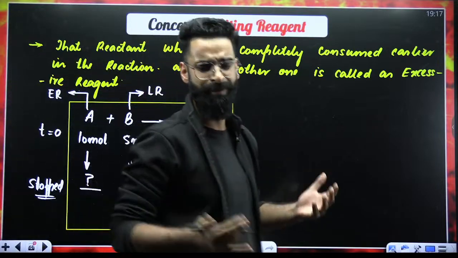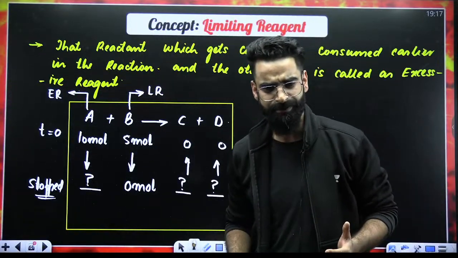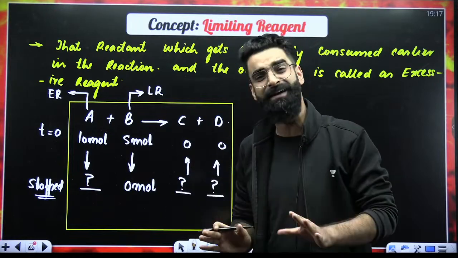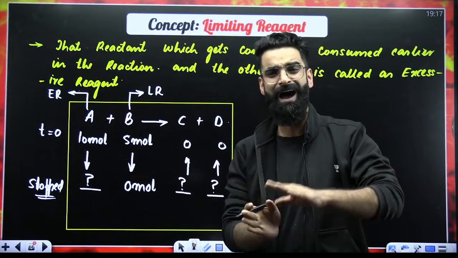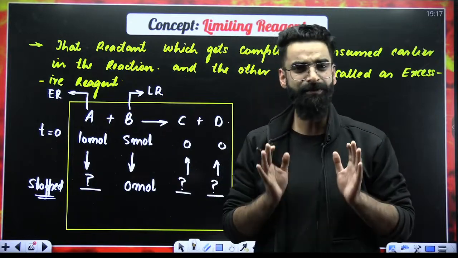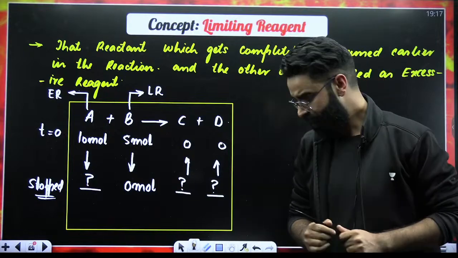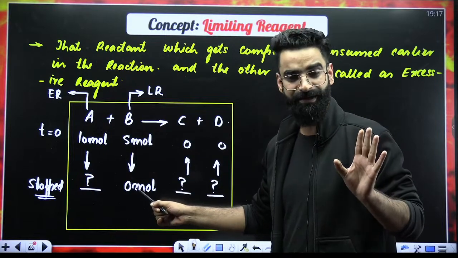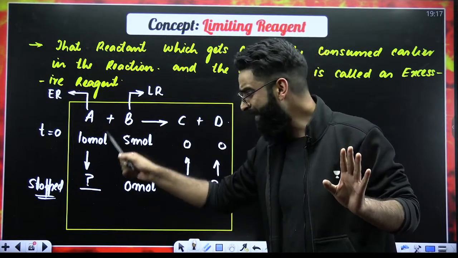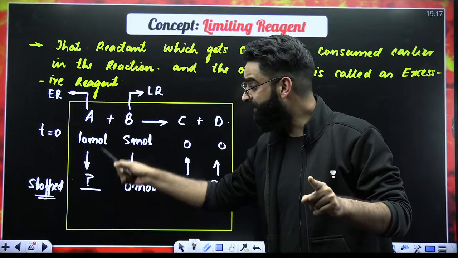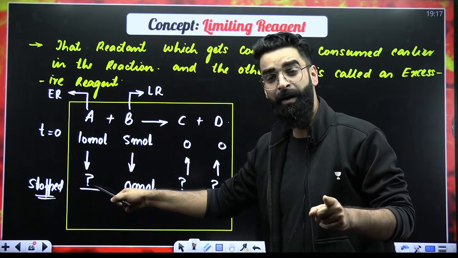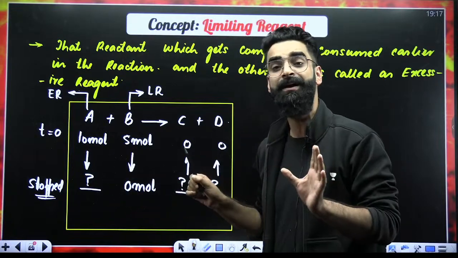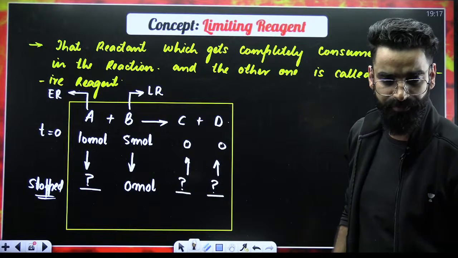Perfect. So in short, what is the limiting reagent? That particular reactant which gets completely consumed earlier in the reaction, that's what we call the limiting reagent. And the other one I'll be calling the excessive reagent. That's point number one. And when one of the reactants gets completely consumed, the reaction stops at that time. No doubt, there will be excessive reagent, some moles of A, in the container. But with those moles of A, there will be no moles of B to react. So the reaction would have stopped.